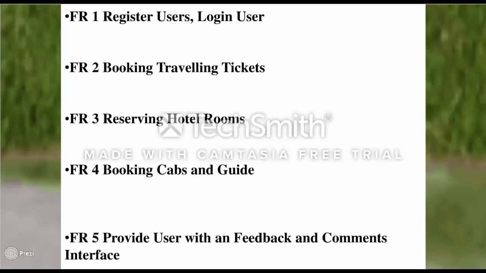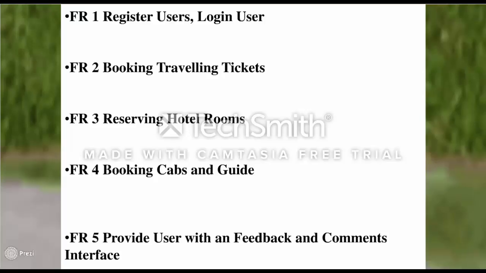Functional requirement third is reserving hotel rooms. Customer can select the destination where they want to stay, the check-in date and the check-out date, the type of room and the number of rooms. According to the requirements, the customer will be provided a list of hotels with their prices. The customer can choose and book the hotel as per his need.